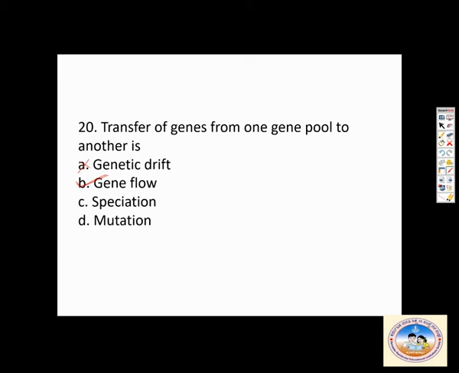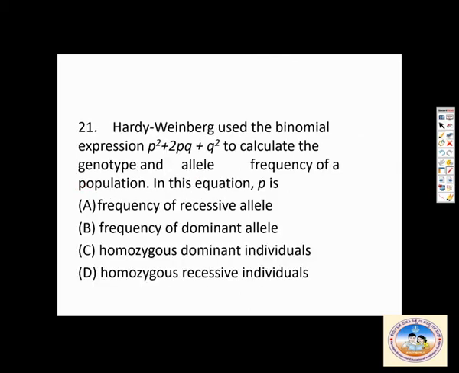Then, Hardy-Weinberg used the binomial expression p square plus 2pq plus q square to calculate the genotype and allele frequency of a population. In this equation, always remember, p is for dominant allele, whereas q is for recessive allele. So here the correct answer is frequency of dominant allele.